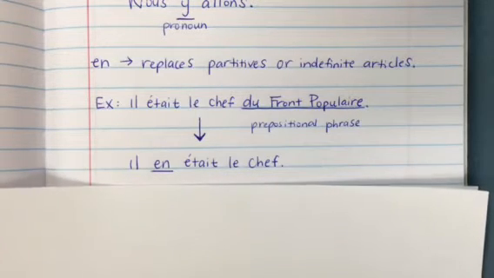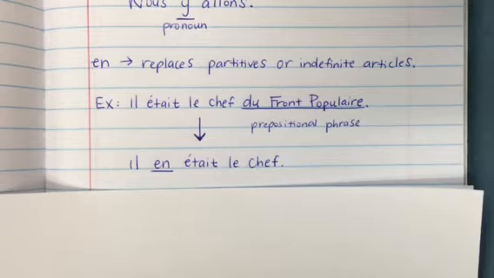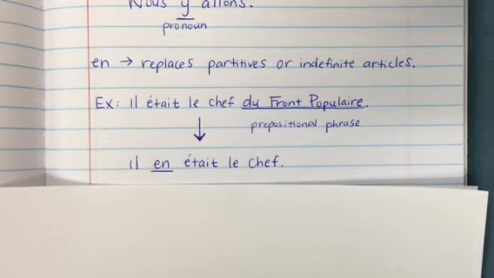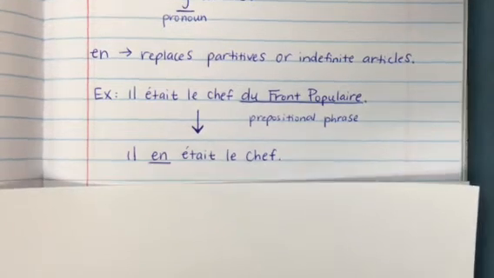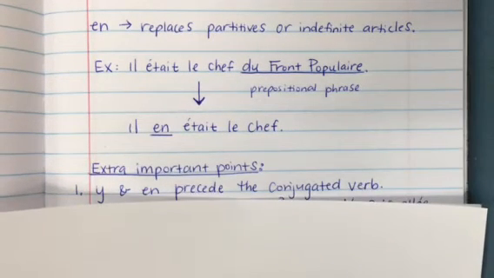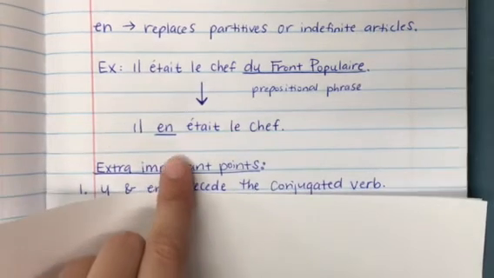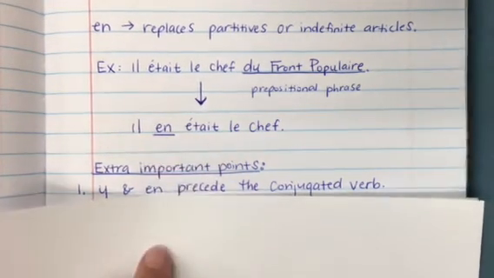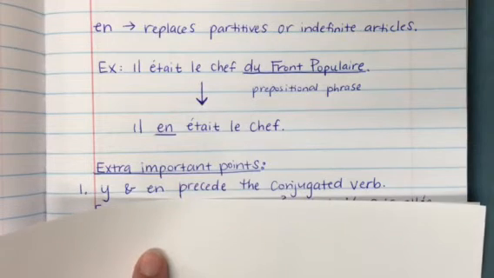I have a few extra notes that are related to these. They're just kind of like guidelines that you'll need to go by. As you guys are doing your practice today, it's definitely a good idea to double check on these whenever you're trying to answer these questions. So here are some extra important points. The first one is that y and en precede the conjugated verb. As you can see here in this example, this is your conjugated verb, it's coming before it, right? So y and en definitely need to precede the conjugated verb.